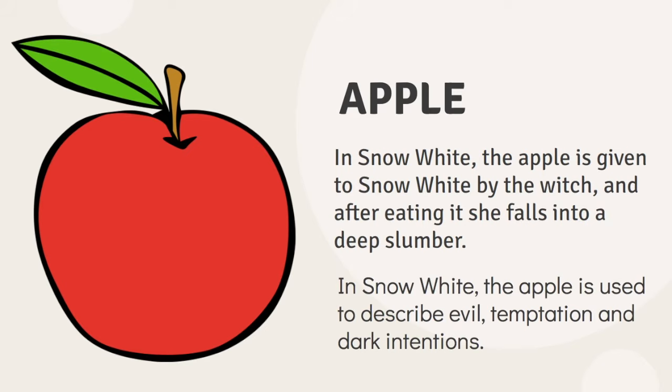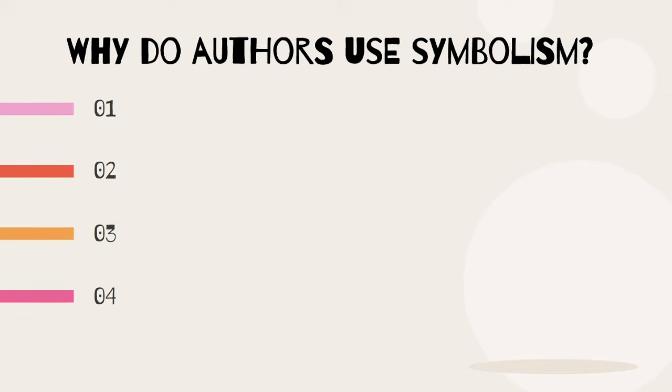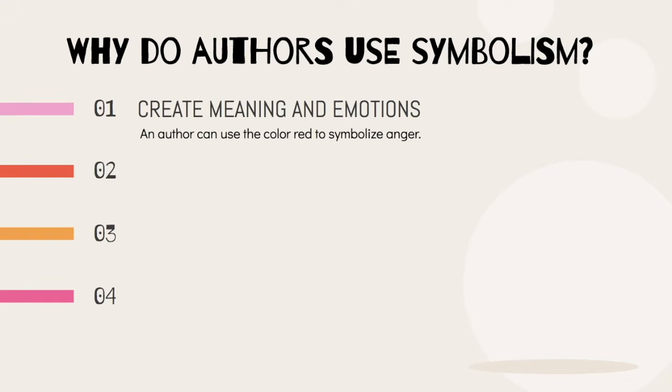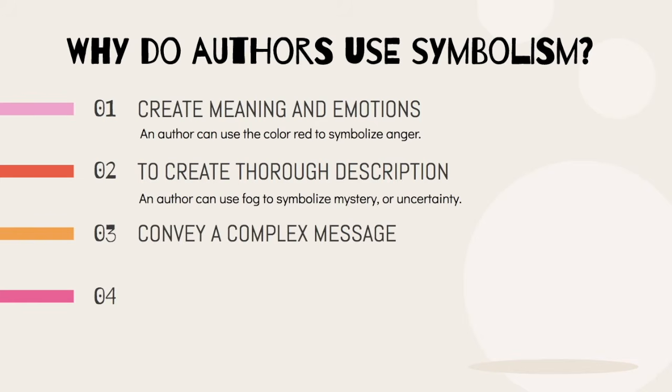Now that we've seen how symbolism is used in text, why do authors use this symbolism? Our first reason is to create meaning and emotions. For example, an author can use the color red to symbolize anger and further describe the emotions a character is feeling. Our second reason is to create thorough description. For example, an author could use fog to symbolize mystery or uncertainty and paint a picture through symbolism of the setting.